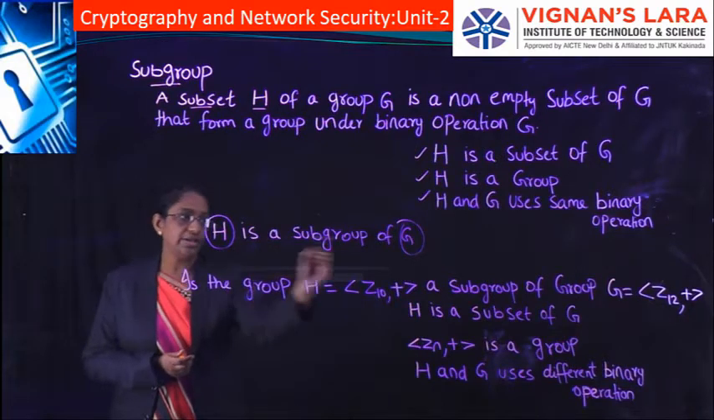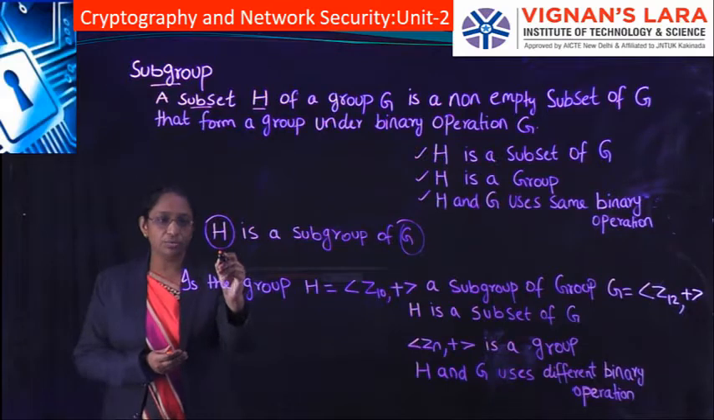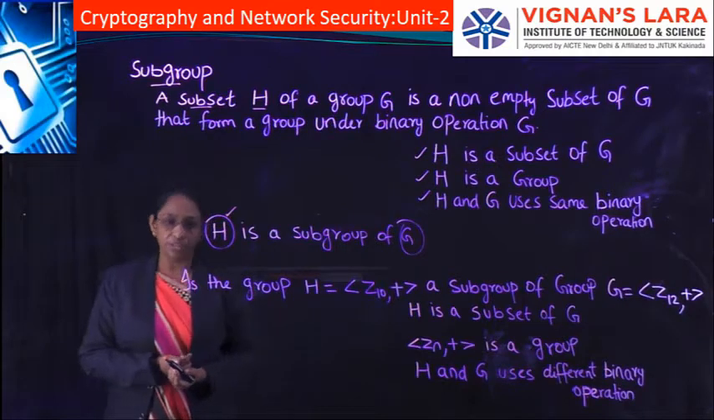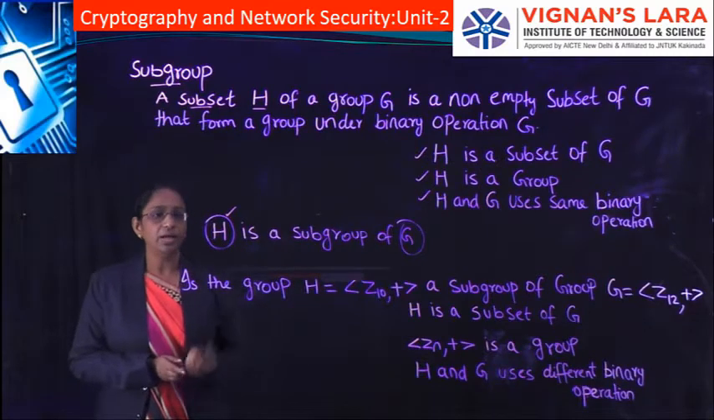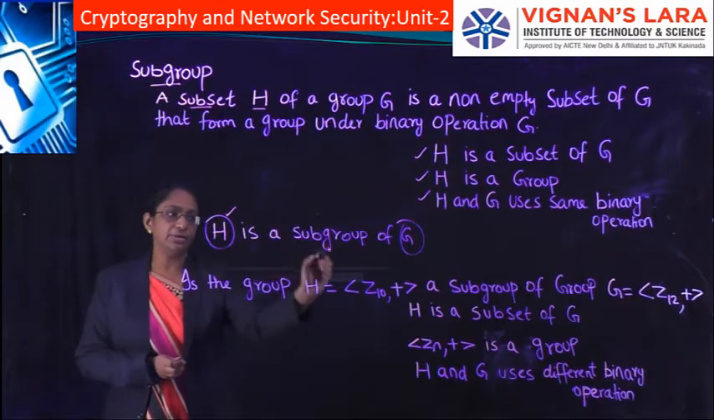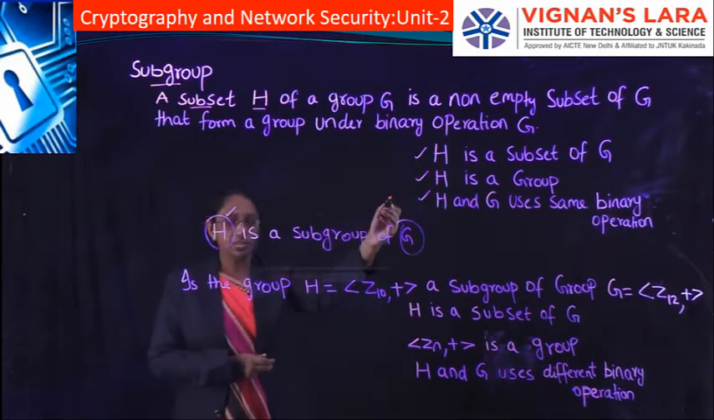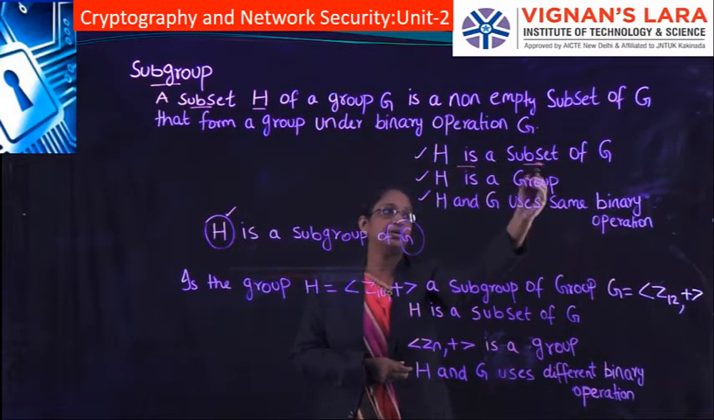If H and G use the same binary operation, H is a group, and H is a subset of G, then H is said to be a subgroup of G. So when H satisfies these three properties, H is said to be a subgroup of G. What is the first property? The first property is that H is a subset of G.